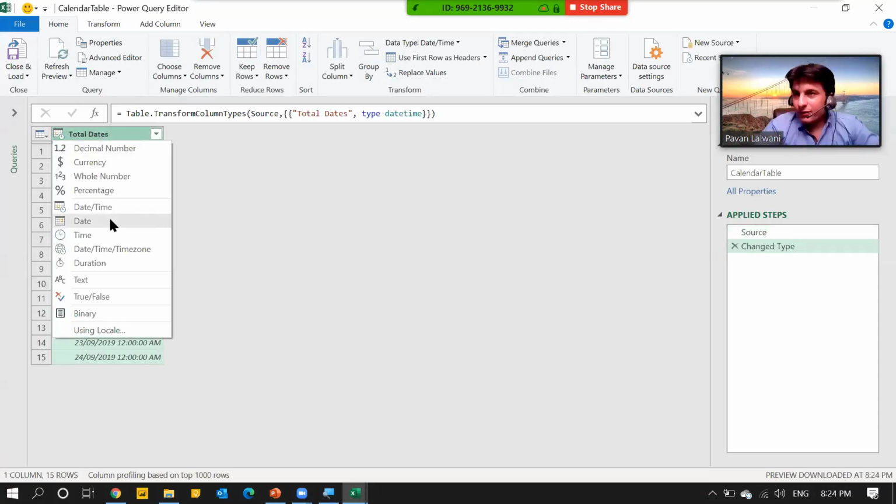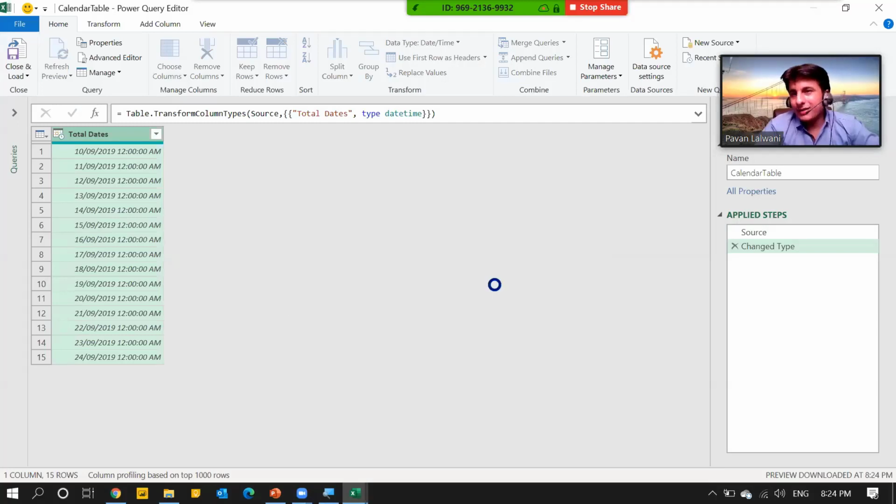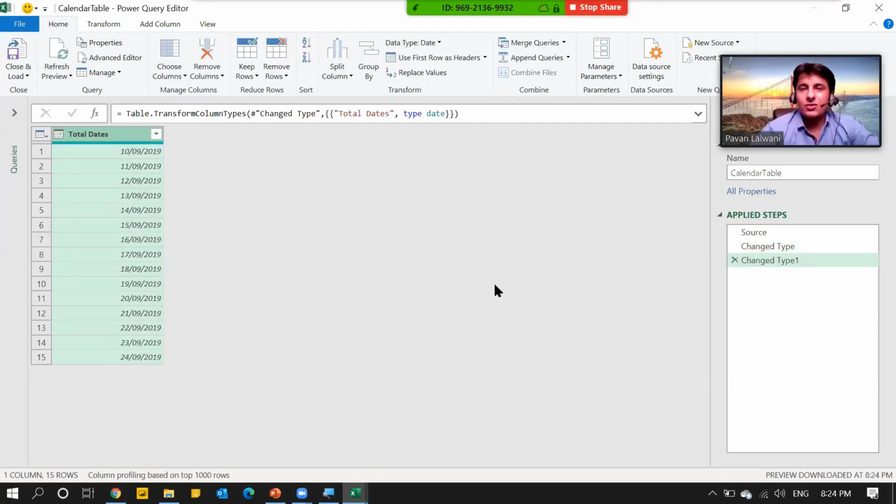First of all, I'll convert into date data type. I find it easy to convert, so I do this regularly. Now, how to remove the Saturdays, Sundays? I don't know the formula, but I know the function.